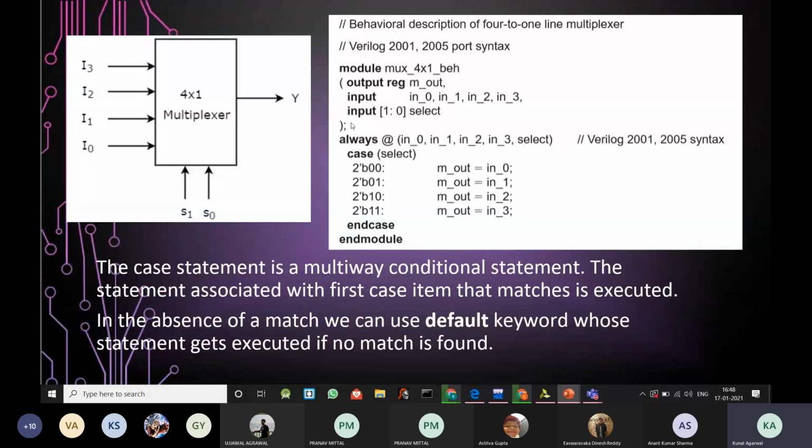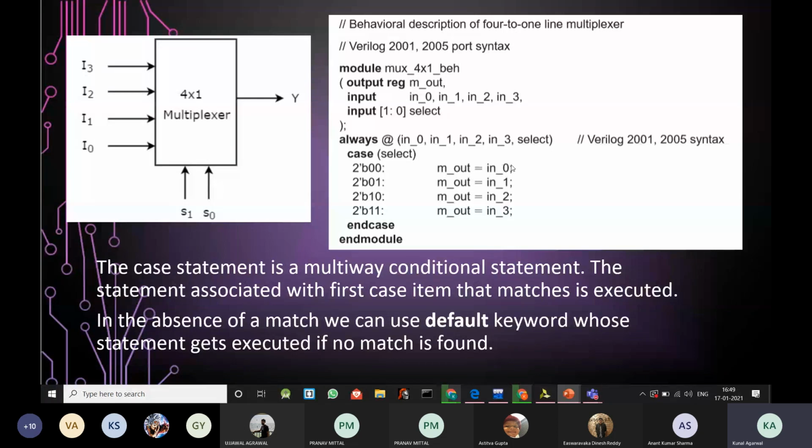Once again, let me make you recall that in the case of gate level modeling, the keywords used are the various gate names. In the case of data flow modeling, we use the keyword assign, and in the case of behavioral modeling, the keyword used by us is always. So first we use the keyword always, then we use an @ sign, and the identifiers that are mentioned in the port list.